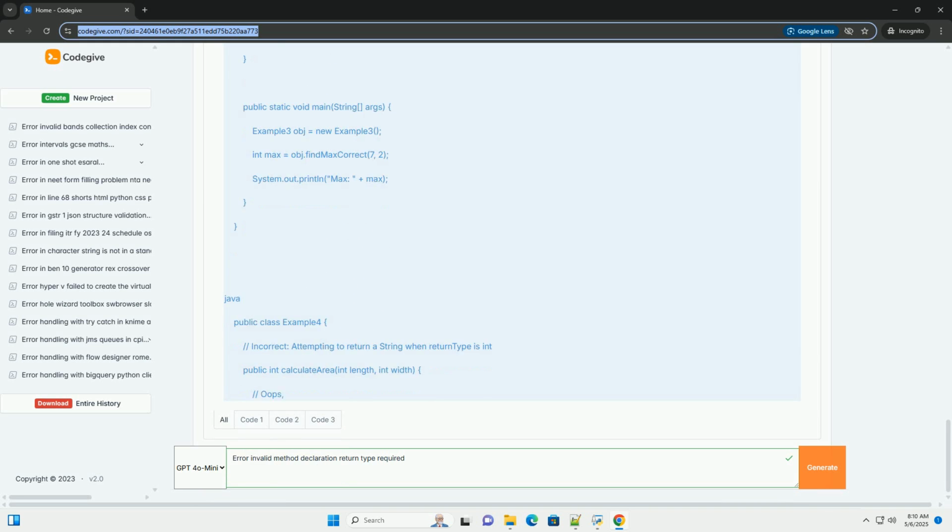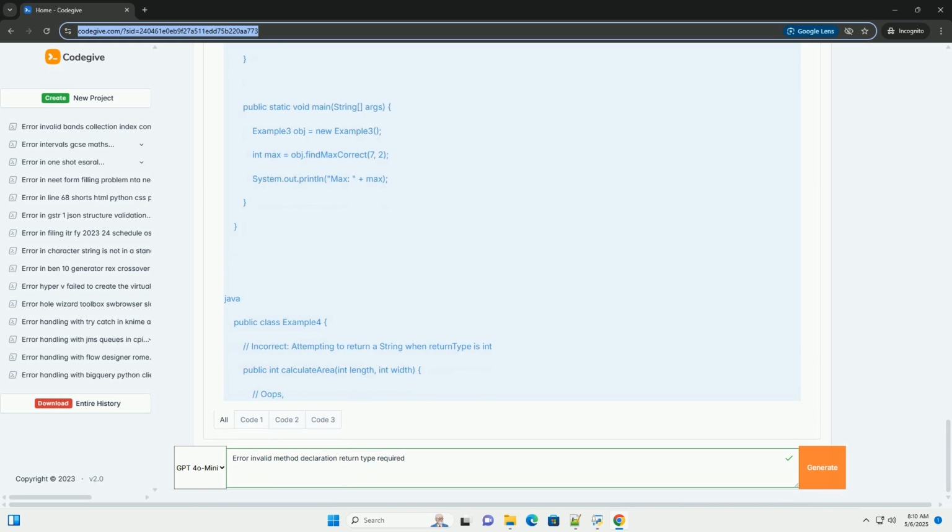Forgetting to return a value in a non-void method. If your method declares a return type other than void, the compiler expects a return statement that returns a value of that type for all possible execution paths. If a path exists where the method doesn't return a value, you'll get a compilation error.